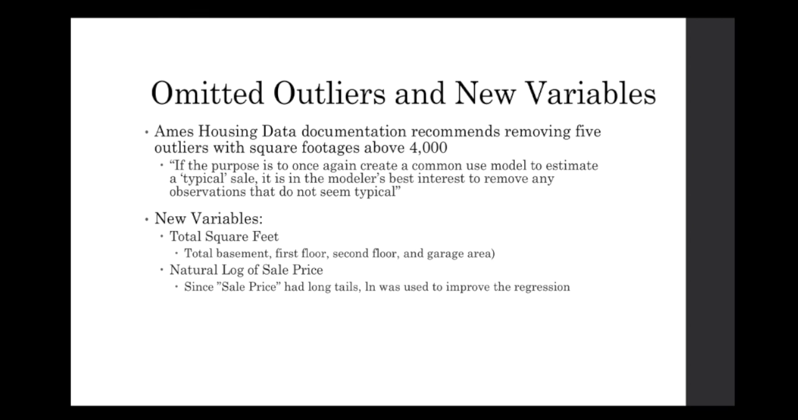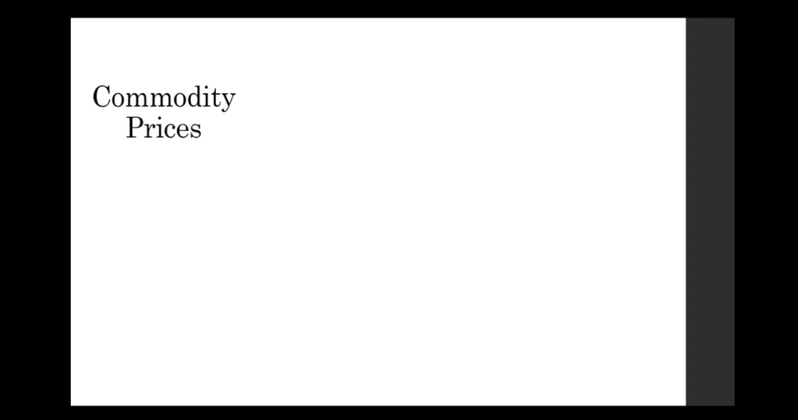We also created a natural log of sale price variable, since the distribution of the sale price had long tails, and the log could be used to improve the regression. The dimensions before cleaning were 2,930 cases by 82 variables, yet after cleaning it came out to be 2,925 cases by 103 variables, though many of the 21 variables added were preliminary and were used to join datasets.